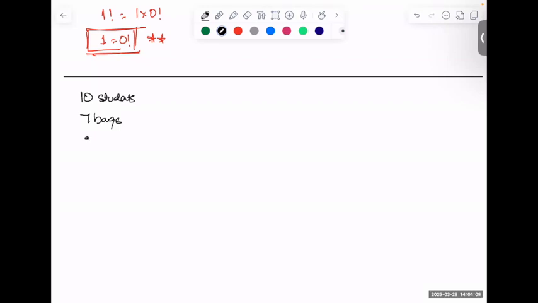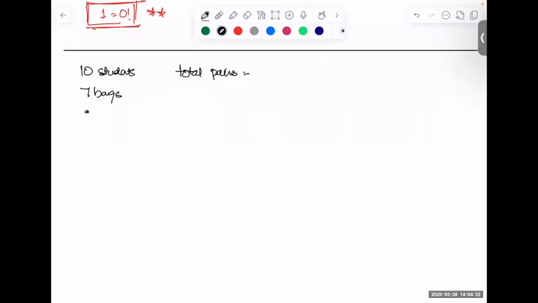In how many ways can the students carry the bags? Total number of ways, or total pairs in which different students can have different bags. That's my question. How can you do this?